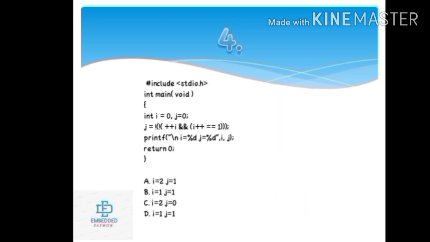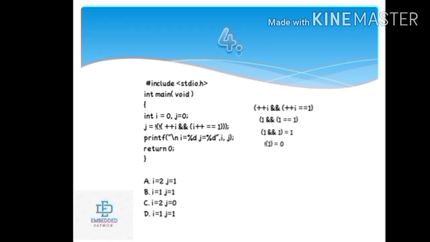Next question. In this, i and j are declared 0. Some operations are performed. We will solve the innermost bracket first, that is i plus plus equal to 1, but before that we have to perform plus plus i, so it will give 1, and then i plus plus, again i is assigned a post increment operator. So in this, first the operation on i is performed, comparison with 1, it is compared with 1 and afterwards it is incremented. So it will become 1, and here 1 equal to 1 is a true condition, so it will give the answer 1, then 1 and with 1 will give answer 1.